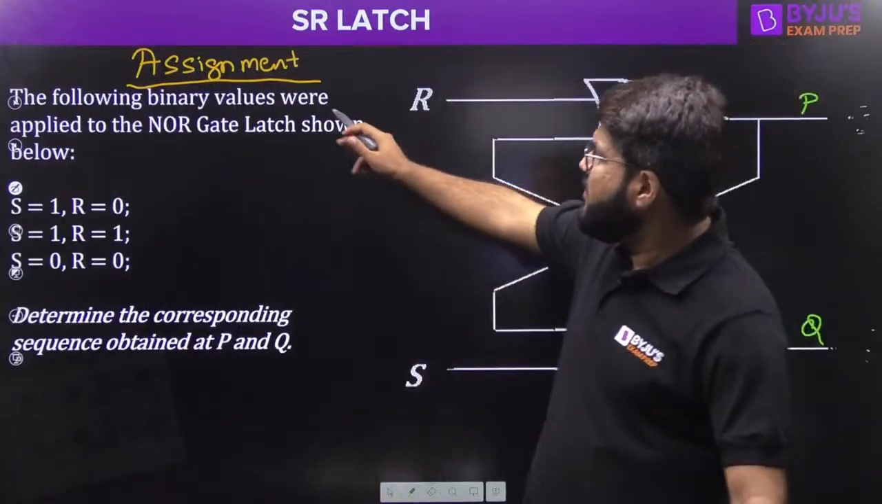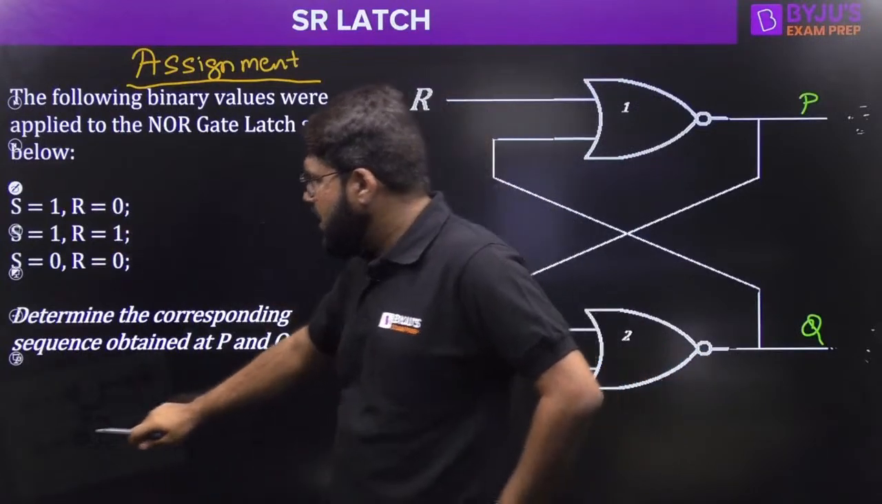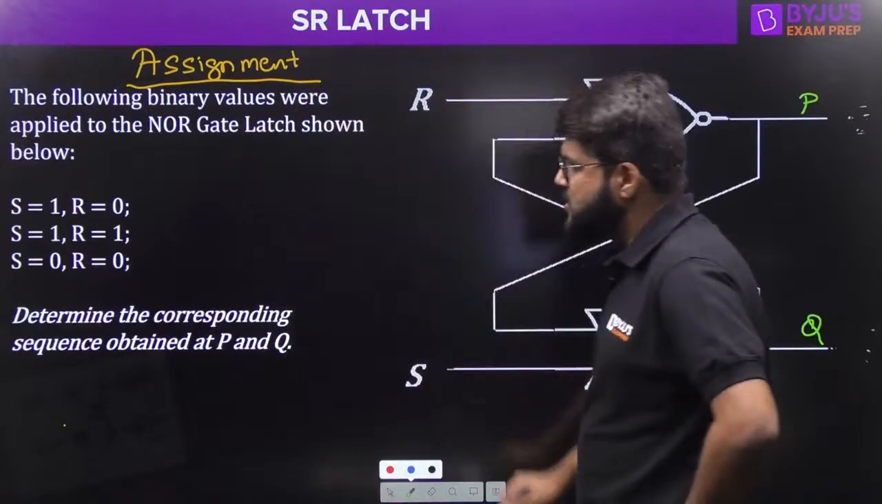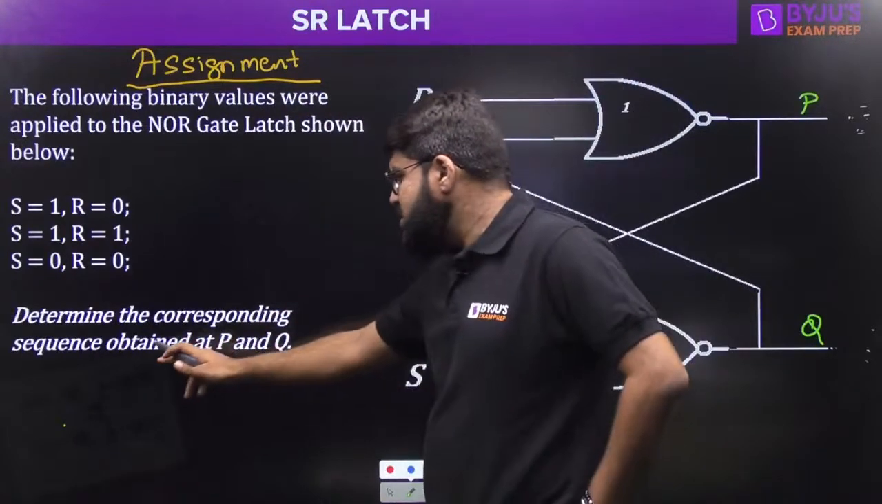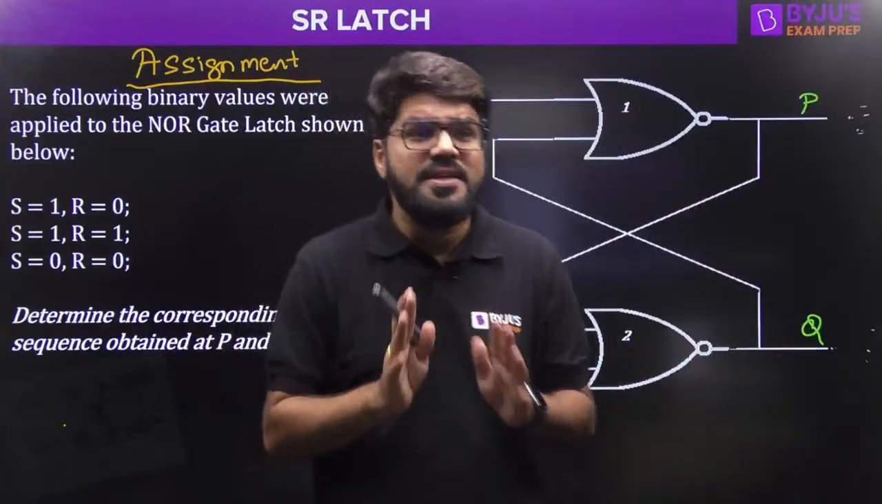The following binary values were applied to the NOR gate latch as given below: S1 R0, S1 R1 and S0 R1. This is what was applied to the NOR gate latch. Determine the corresponding sequence obtained at P and Q. This is P and Q. This is an assignment. We'll discuss this tomorrow.